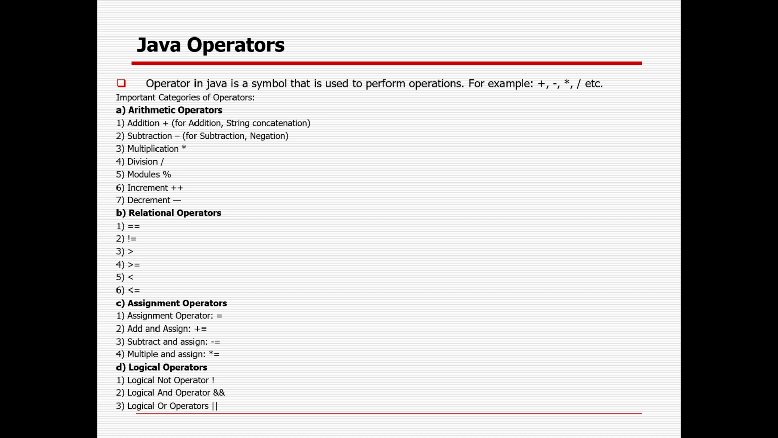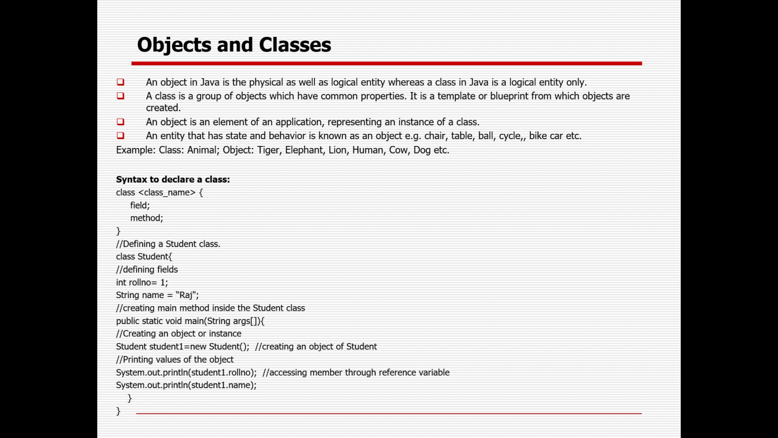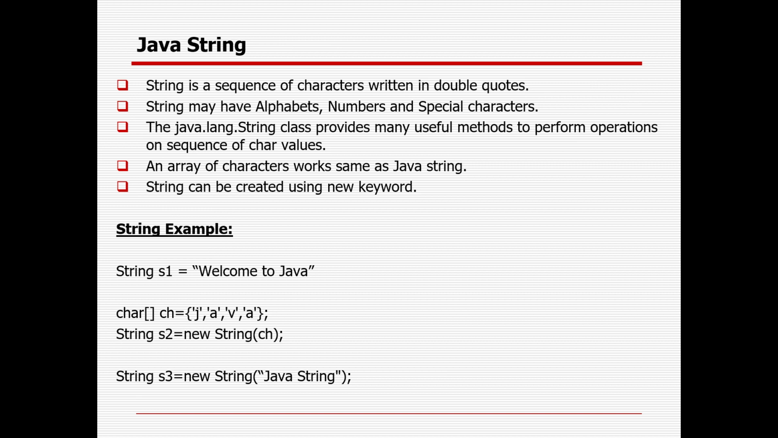A local variable you can use only inside that particular method or block of code. An instance variable you can declare, but you need to create an object of the class first before using it. And a static variable you can use throughout the class, anywhere, without any instance or object created. There are a lot of operators you can use in Java, like arithmetic, relational, assignment, and logical. Object and classes: an object is a real-time entity, whereas the class is only a logical entity.